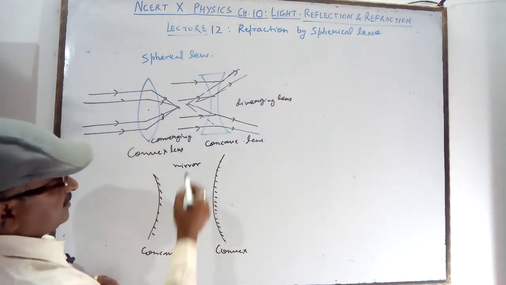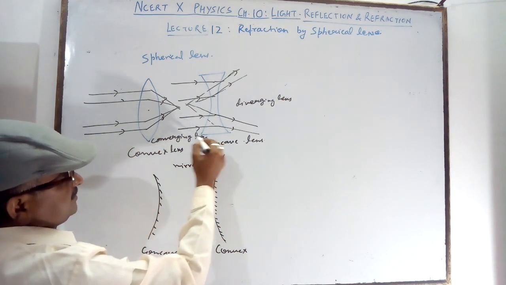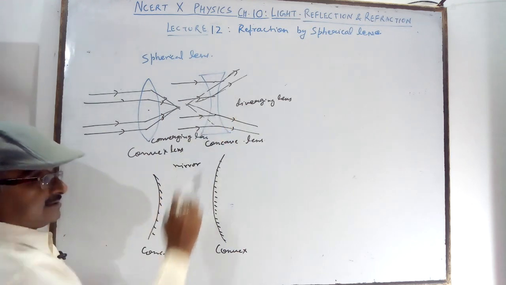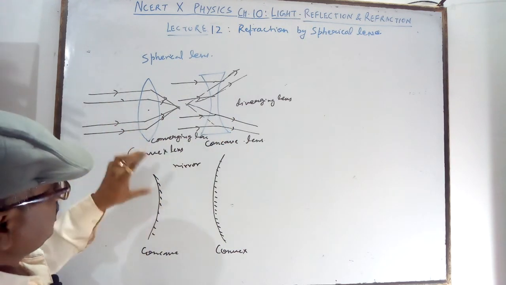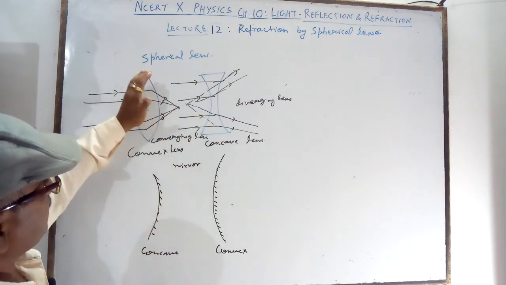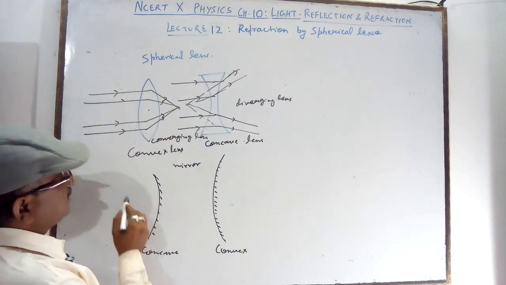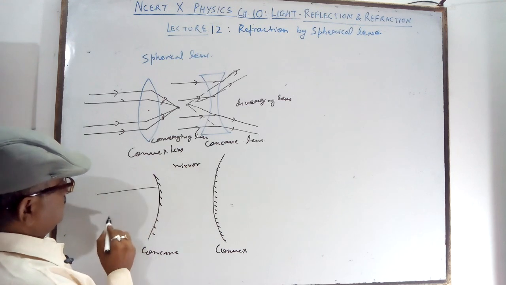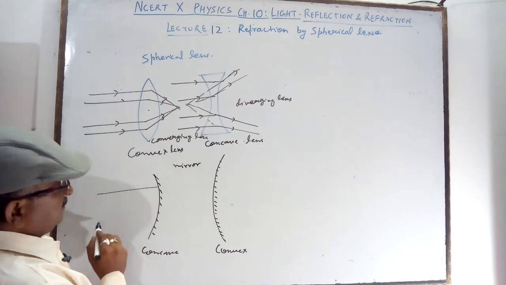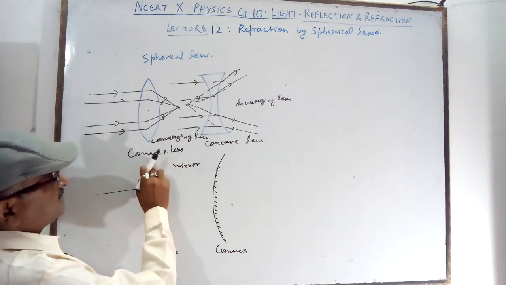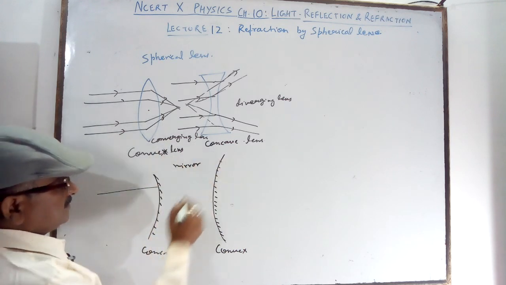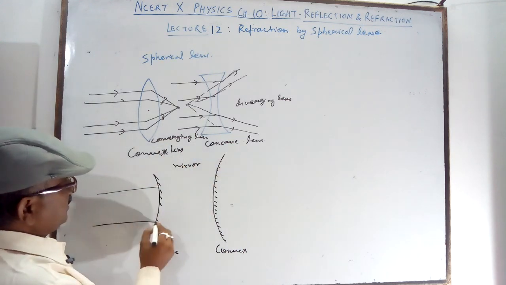Converging lens and diverging lens. Converging lens is this, diverging lens is this, which is thick. So there are two types of lens. It is formed by two spherical parts. Here convex is called the converging, and concave is the diverging lens.